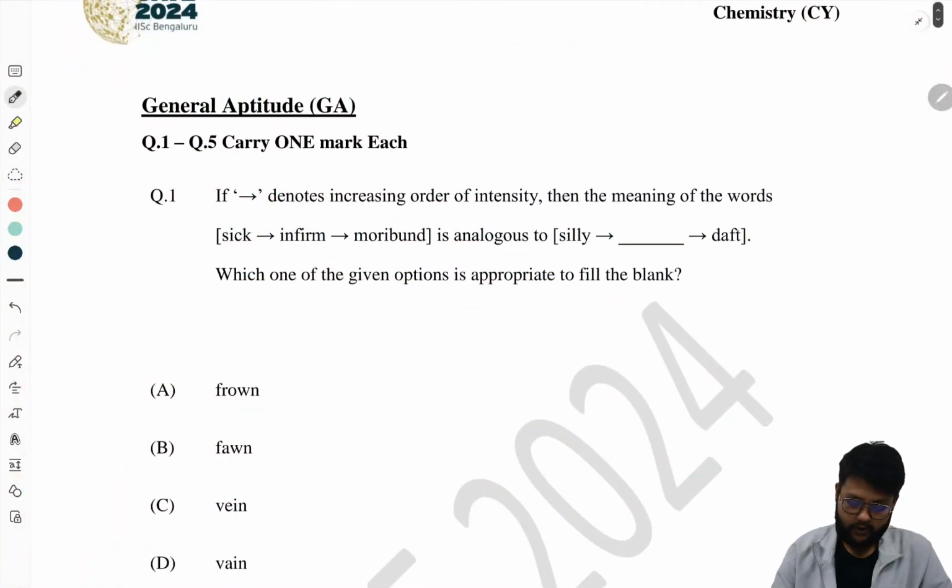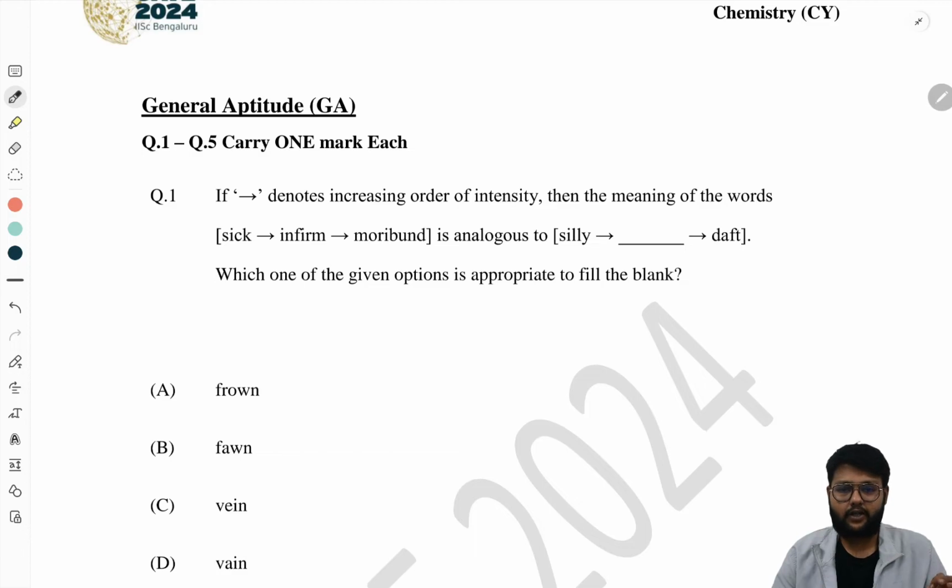Okay, then let's start. So we can see the first question, which denotes the increase in order of the intensity, then the meaning of the words. The first series is sick, infirm, moribund, and the second one is silly, and these are fill in the blanks and the daft. Okay, the first, sick, means it's not that much intense, means illness or something.